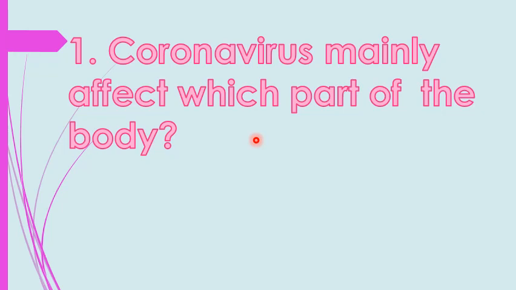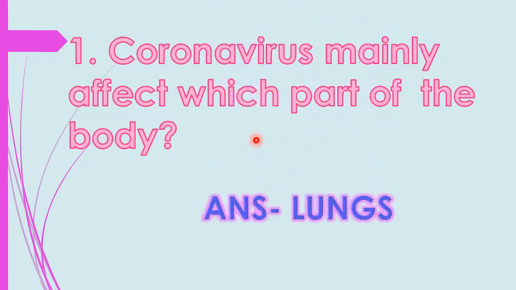Okay, so I hope many students have already guessed the answer of this question. The answer of this question is lungs. Yes students, lungs is the mainly affected part of our body by the coronavirus. It typically affects the respiratory system, causing symptoms such as coughing and shortness of breath. Some people, including older adults, are at risk of severe illness from these viruses. So keep yourself safe and your family also. Let's move to the next question.